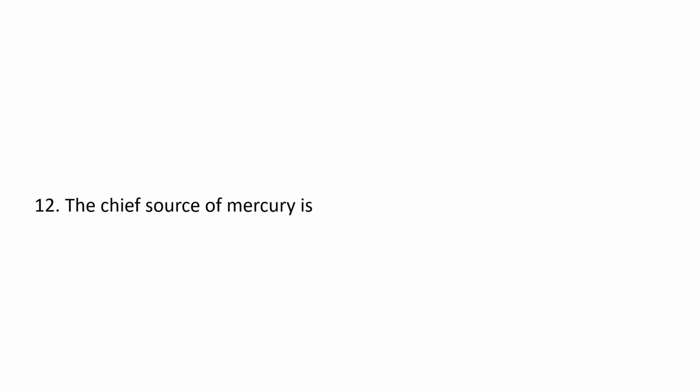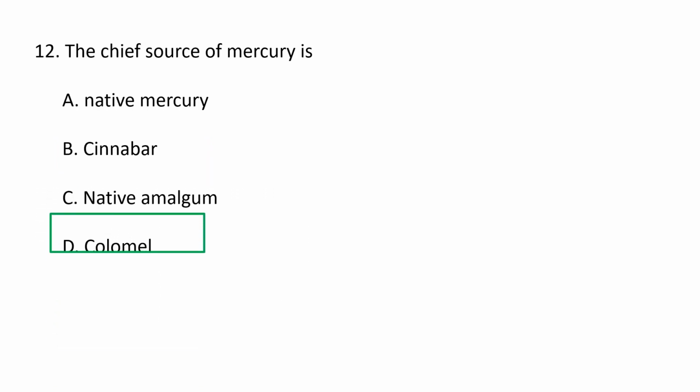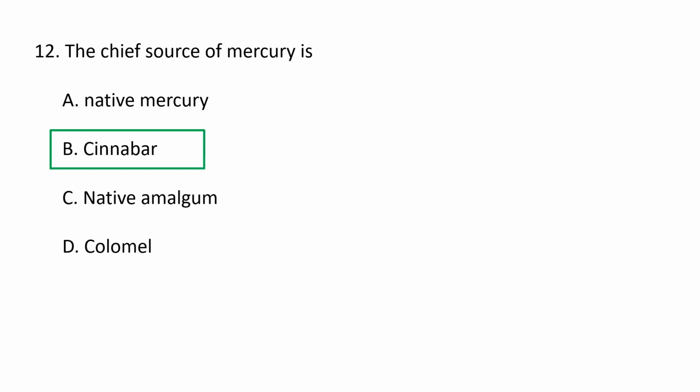Next question. The chief source of mercury is A. native mercury, B. cinnabar, C. native aluminium, D. calomel. So the chief source of mercury is cinnabar. Cinnabar is also known as mercury sulfide, HgS, and it is the chief ore mineral of mercury. It is commonly encountered with pyrite, marcasite, and stibnite, which occurs in veins near recent volcanic rocks and in association with hot spring deposits. The most important deposits are at Almaden, which is located in Spain, where it has been mined for 2000 years. So the chief source of mercury is cinnabar. B is the correct option.